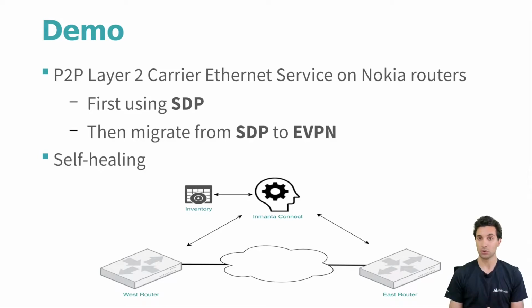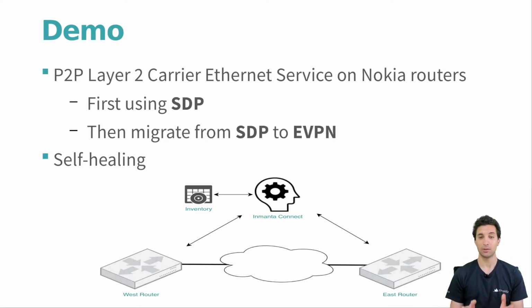One thing to notice here is this inventory in the diagram. Inmanta Connect by default ships with a built-in inventory, which is ideal for CSPs that are lacking an inventory solution, or one that is not quite up there. And later on down the road, if you decide, you can migrate this inventory to some other solution, for example, Netbox. But it is not required at all.